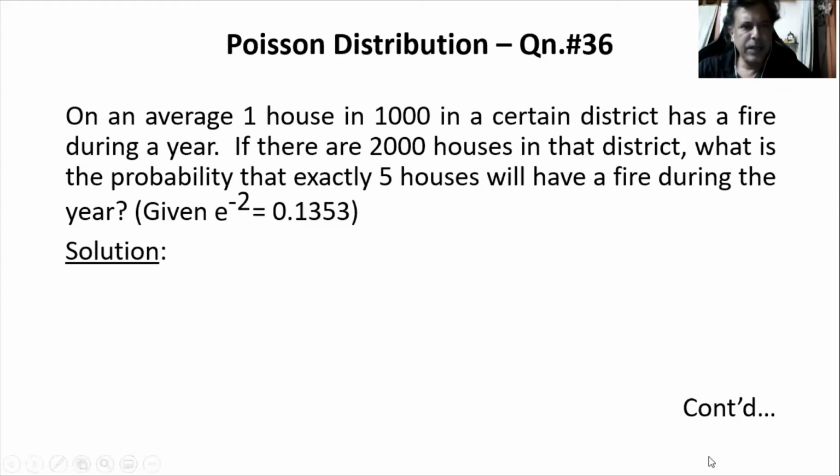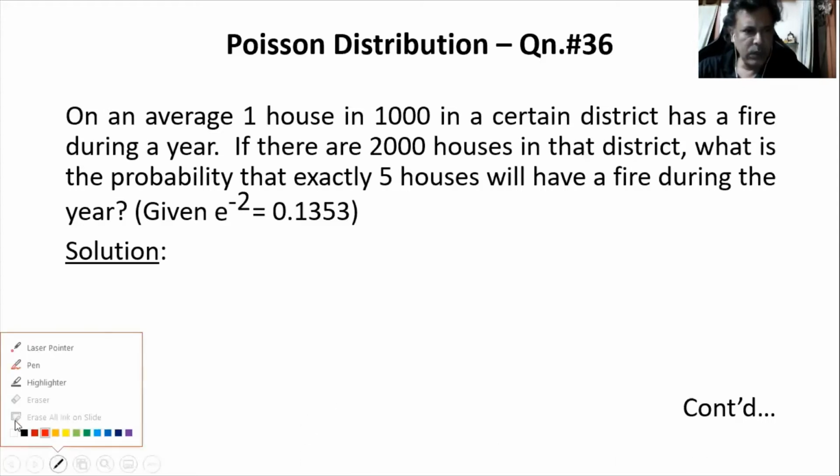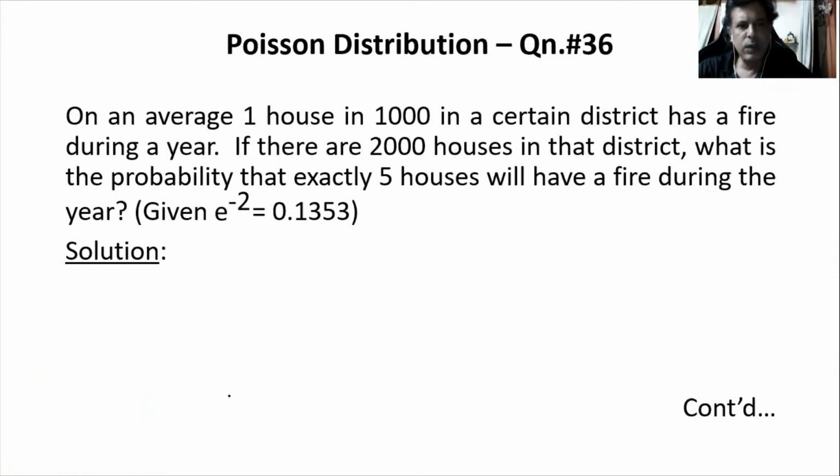On an average, one house in 1000, which means 1 out of 1000, in a certain district has a fire during the year. So I can write it as probability of catching fire is 1 out of 1000.